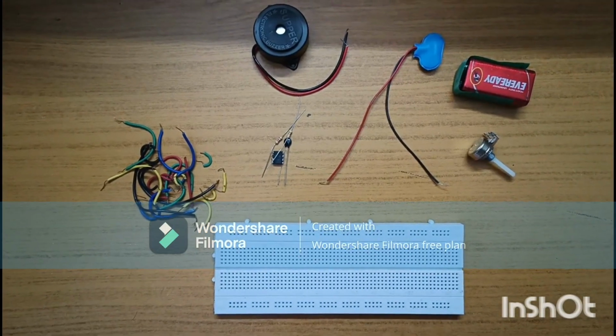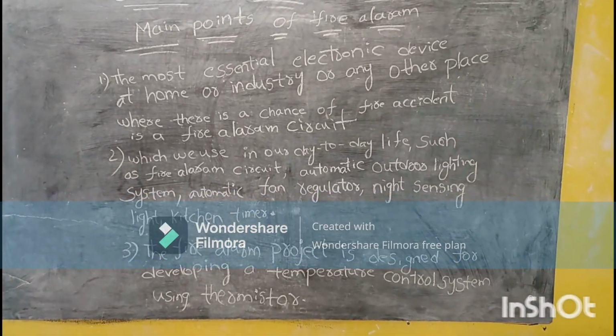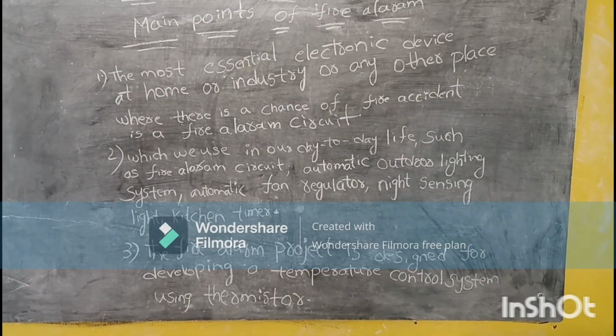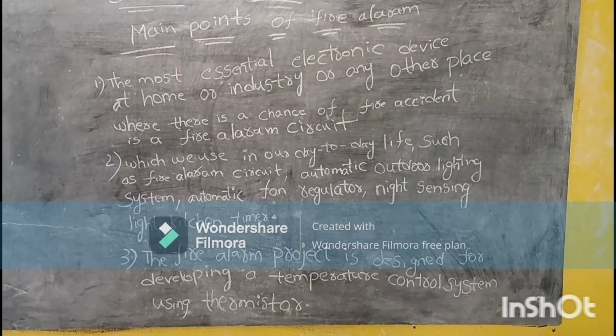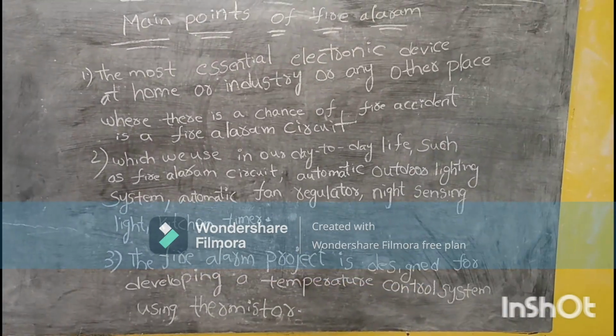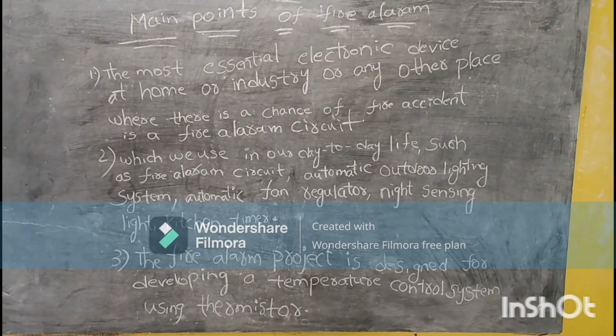These components require a simple fire alarm circuit. Main points of fire alarm: the most essential electronic device at home or industry or any other place where there is a chance of fire accident is a fire alarm circuit. We use it in our day-to-day life, such as fire alarm circuit, automatic outdoor lighting system, automatic fan, radiator, night sensor light, kitchen timer.